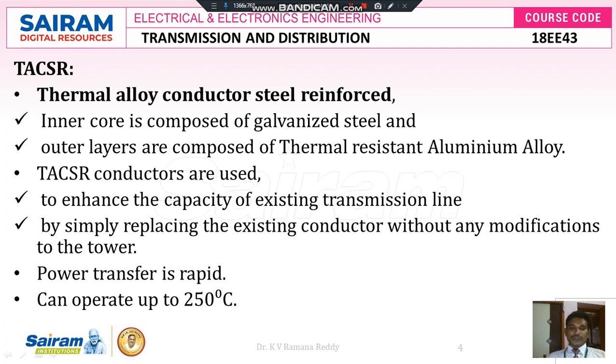So whenever we replace ACSR or AAC with thermal alloy conductor steel reinforced, we can transfer a high amount of current at high temperature, like 1.6 times the current and temperatures like 250 degrees centigrade, by simply replacing the existing conductor without any modifications in the tower. There is no need to modify the tower, only the conductor is modified. We can transfer current up to 1.65 times, even at operating temperatures up to 250 degrees centigrade.